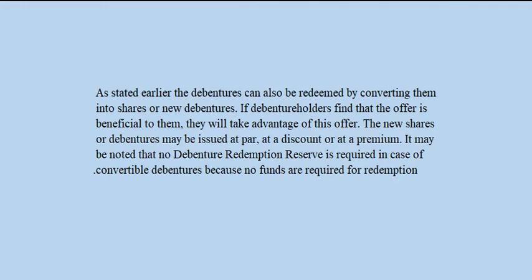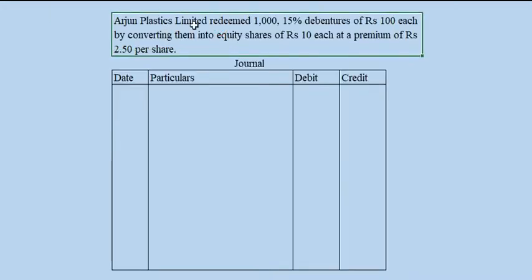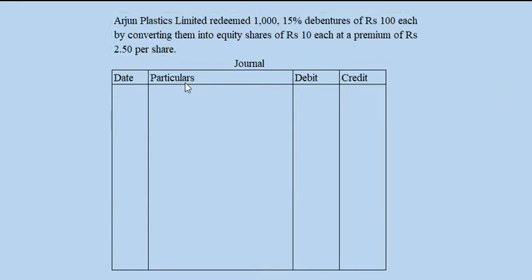Okay, and let's discuss this case with an example. Here is an example. Arjun Plastic Limited redeemed 1000 15% debentures of ₹100 each by converting them into equity shares of ₹10 each at a premium of ₹2.5 per share. So this company is redeeming their 1000 debentures of ₹100 each by converting them into equity shares of ₹10 with a premium of 2.5. So here we can start our journalizing.